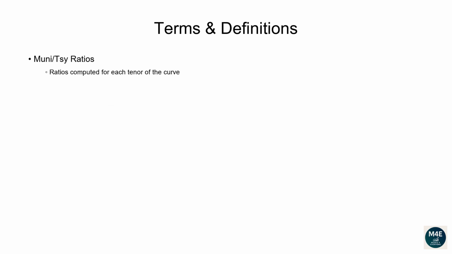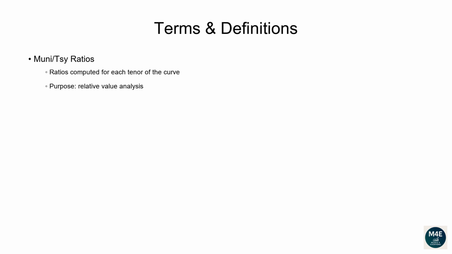What do we mean with Muni Treasury ratios, and why are they important? First off, ratios are computed for each tenor of the curve. This means we compute the 1-year ratio by dividing the 1-year tax-exempt Muni yield by the 1-year Treasury yield. Same thing for the 2-year ratio, 5-year ratio, etc. Why do we compute ratios?